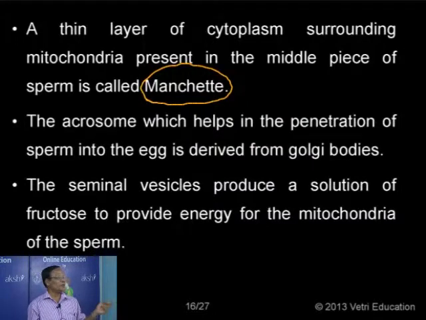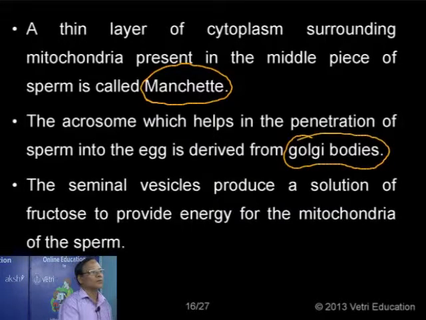Now, what is the role of the acrosome, and from what is it normally developed? I mentioned already, the acrosome helps in the penetration of the sperm into the egg, and that is derived from the Golgi body. This is a question. Both the lysosomes as well as the acrosome of the sperm have originated and developed from the Golgi body. So the Golgi body is the mother for the formation of the acrosome as well as the lysosomes.